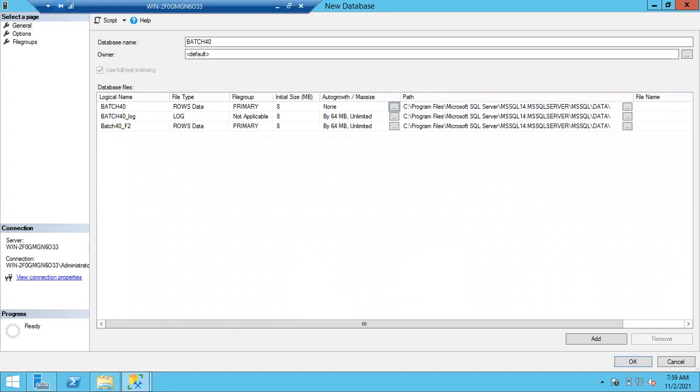So this is how your log file will work. Yes, you will get log file issues also. Sometimes, due to some reasons, your log file will also become full, but we don't add multiple log files to the database. We will fix the issue so that we can create some free space in the log file.